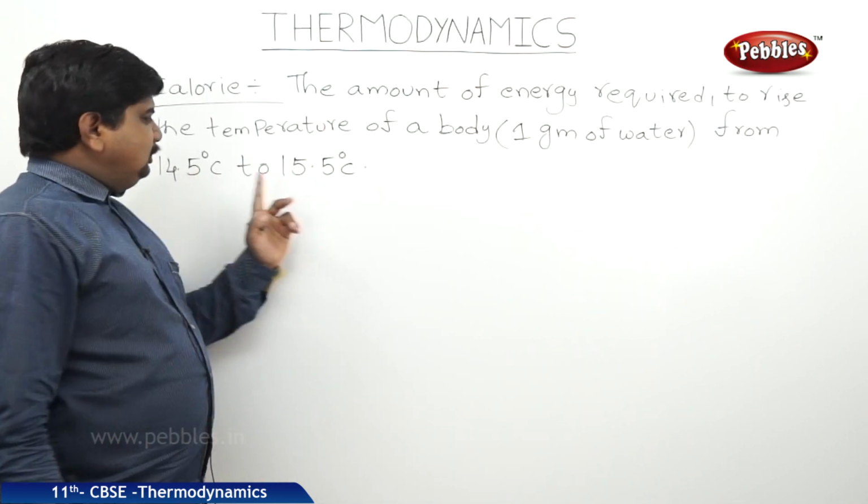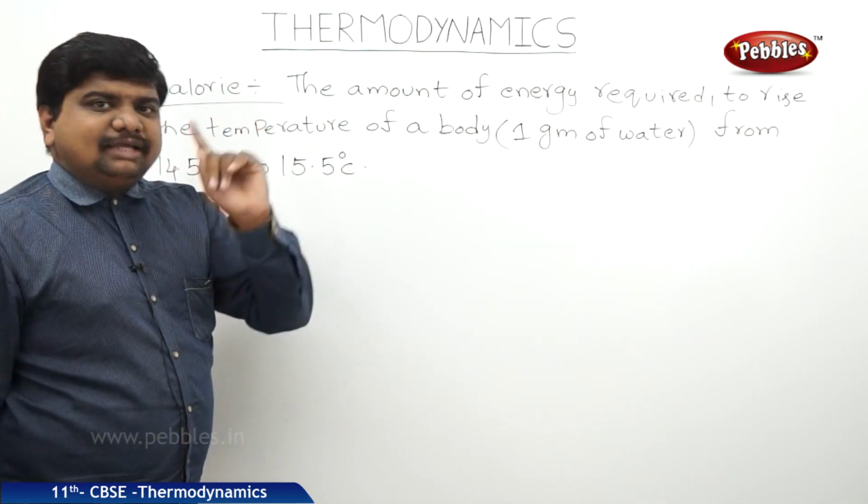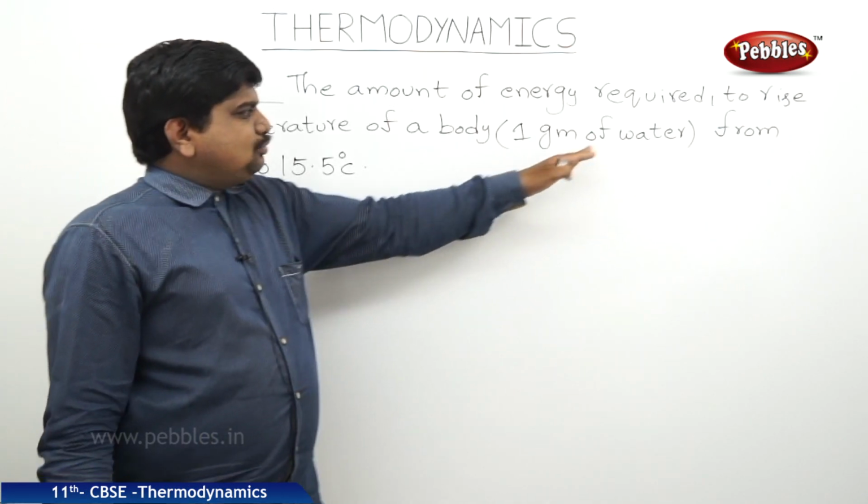The difference between 14.5 and 15.5 is 1 degree Celsius. So, here it is 1 gram of water.